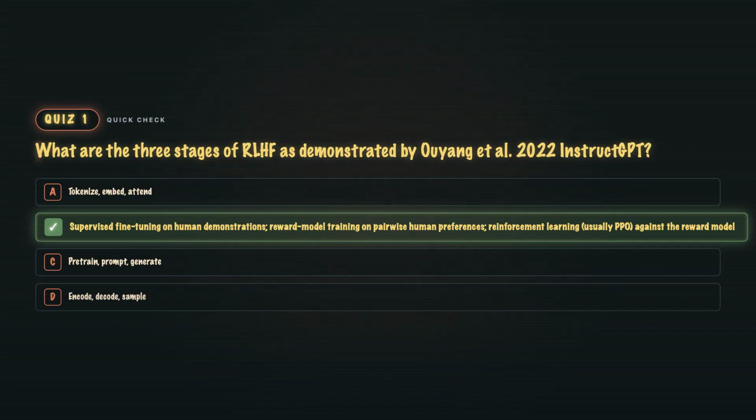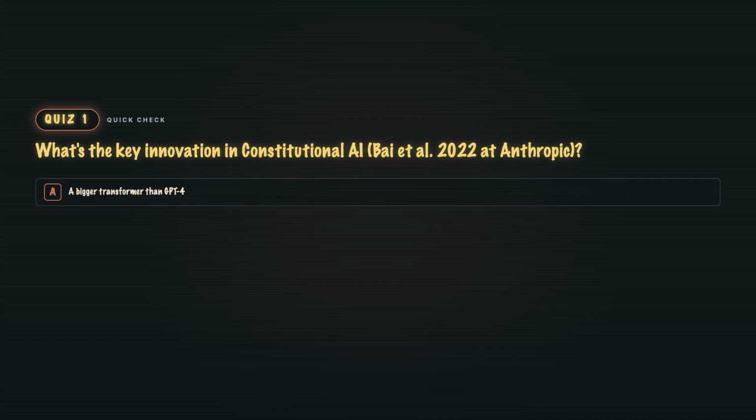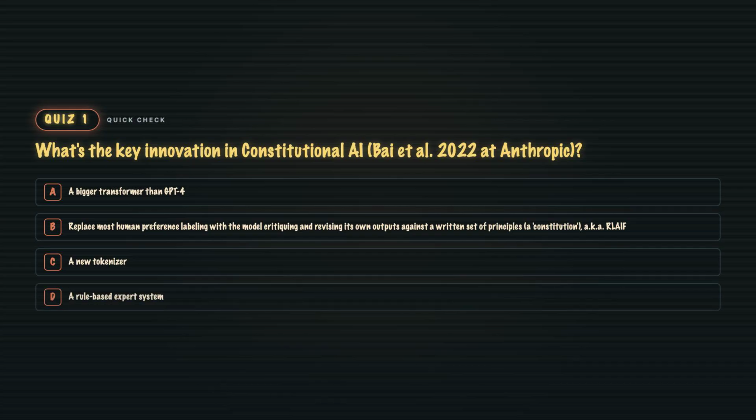Quiz 2. What is the key innovation in constitutional AI? A: A bigger transformer than GPT-4. B: Replace most human preference labeling with the model critiquing and revising its own outputs against a written set of principles, a constitution, aka RLAIF. C: A new tokenizer. Or D: A rule-based expert system.